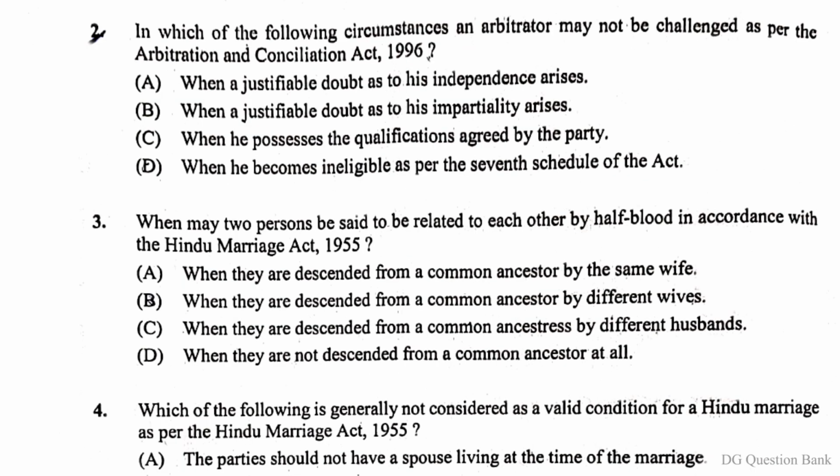Question number 2. In which of the following circumstances an arbitrator may not be challenged as per the Arbitration and Conciliation Act 1996? The right answer is option C. When he possesses the qualifications agreed by the party.